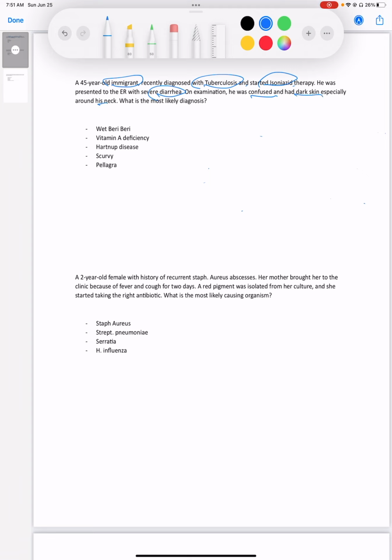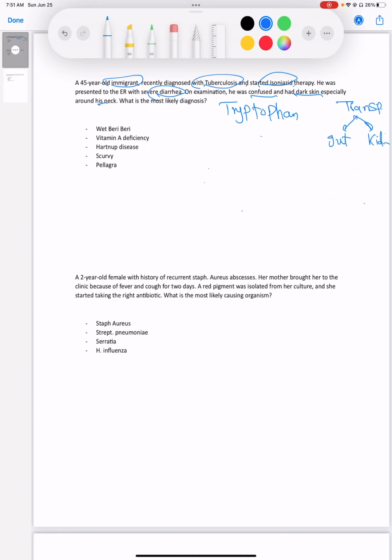So let's review B3 deficiency here. First we have tryptophan. Tryptophan is a neutral amino acid, and it needs a very special transporter. That transporter transports neutral amino acids in both the gut and the kidney.